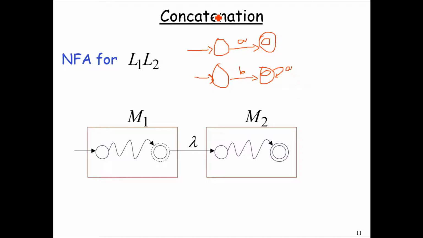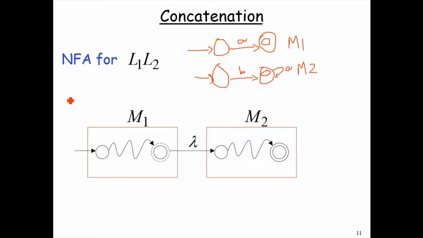Then, to prove the concatenation of both of these machines, M1 and M2, accepting languages L1 and L2 respectively, we can construct an NFA of the concatenation of these two languages.